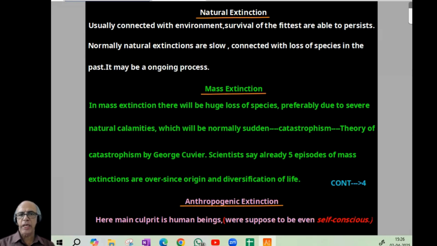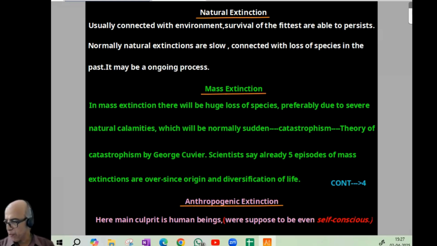In mass extinction, there will be huge loss of species, preferably due to severe natural calamities, maybe even disease or something else, a worldwide pandemic, which will normally be sudden, and it can even lead to catastrophism. And you will remember the theory of catastrophism proposed by George Cuvier. Scientists say already 5 mass extinction episodes are over since the origin and diversification of life.